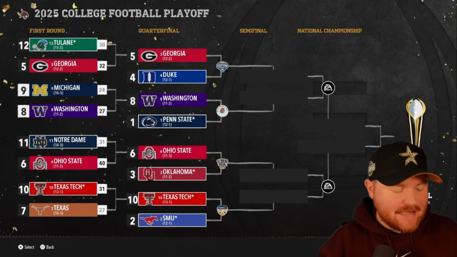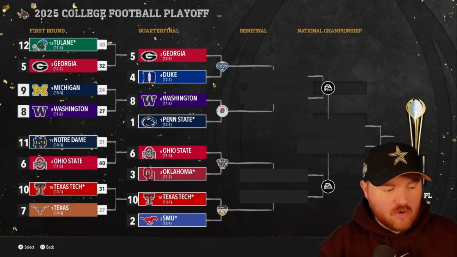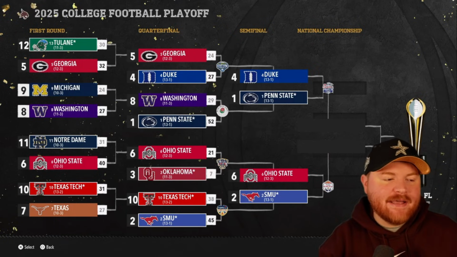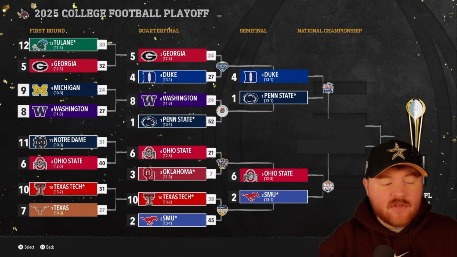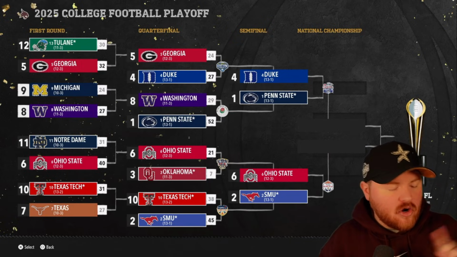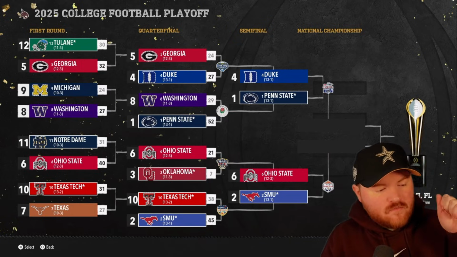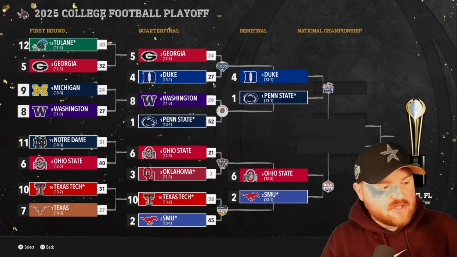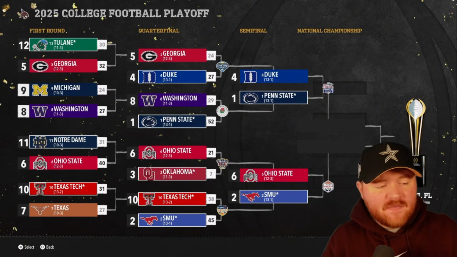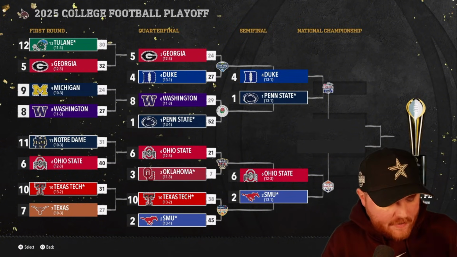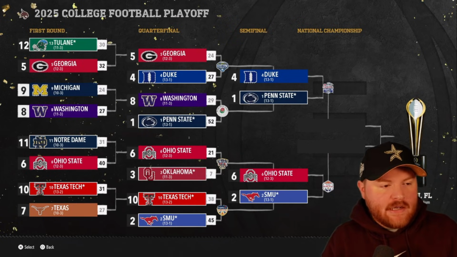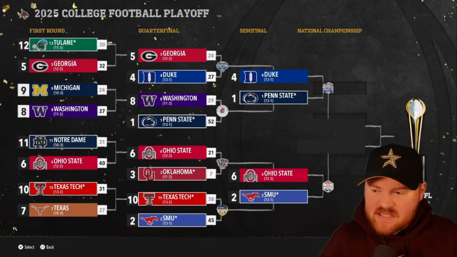Texas Tech beats Texas in the Texas Bowl round 1. Texas Bowl round 2 is in the Orange Bowl between SMU and Texas Tech. Okay, in year 1, there is no SEC bias as Georgia and Oklahoma lose. So they only have 1 win in our first college football playoff. The Big Ten already has 4 wins, because they got 2 wins in the first round, 2 wins in the second round. The ACC has 2 wins, so they don't have the most playoff appearances. They don't have the most wins. They're not even top 2 in wins in our first college football playoff. So we'll see if this actually bears out.